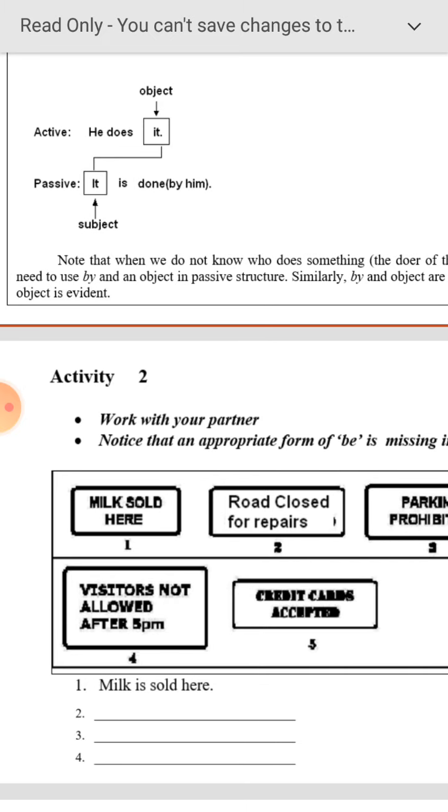Fine. So here it is done. It is done by somebody. It is done by him. It's okay. We need not tell about this.